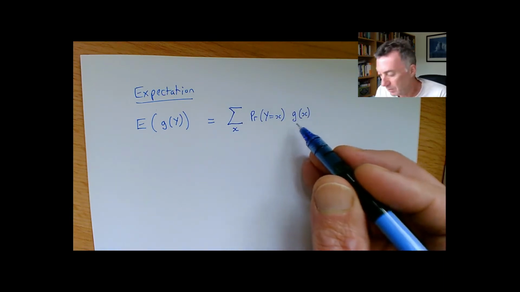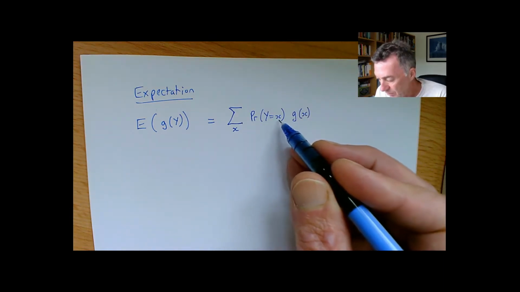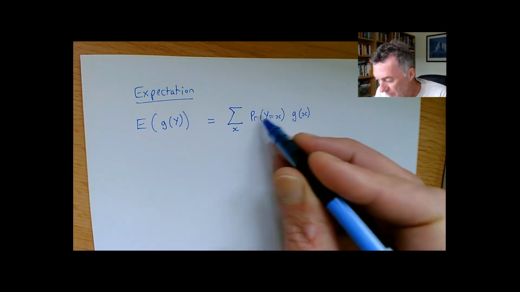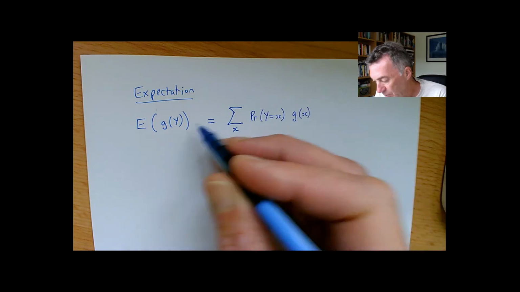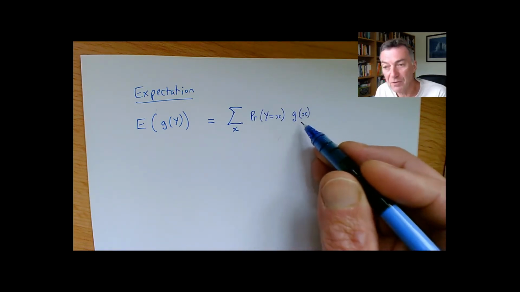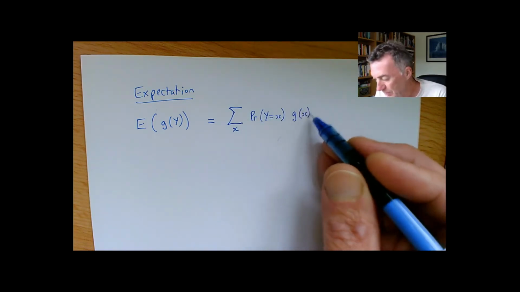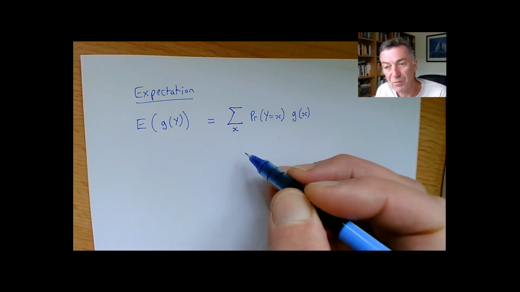So Y takes the value x. What's the chance of that? The chance is this, probability of Y equals x, and then what would this function be if Y was equal to x? It would be g of x. So it's basically probability times this g, and then it's summed over all possible states.